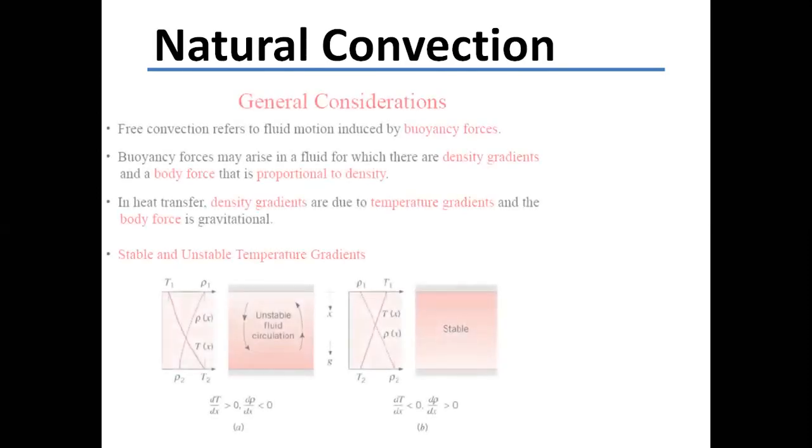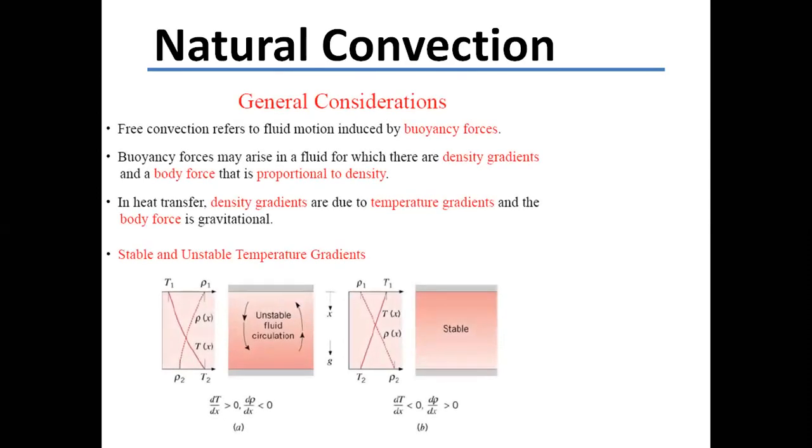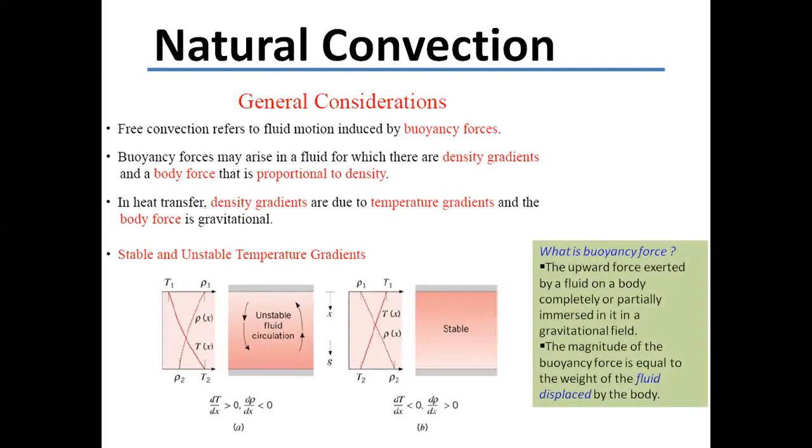Yesterday we discussed all these details. Once again, we'll go through them. Natural convection can be stable or unstable. The main reason for natural convection is the buoyancy force. What is buoyancy force? You have studied this already in fluid mechanics. Let's once again go through it.